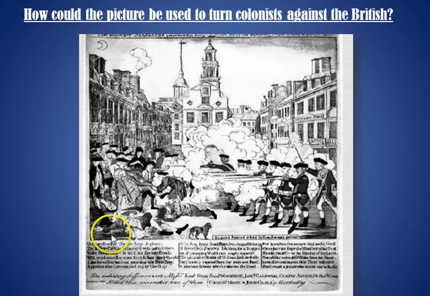Also, it looks like the attack is completely unprovoked. In other words, it looks like the colonists aren't doing anything but just gathering there when the British soldiers fired. And lastly, it's a little hard to read, but here at the top, the title of this picture was actually called The Bloody Massacre. So just by reading the title, it sounds like it's some kind of war crime, something really, really terrible that the British did.